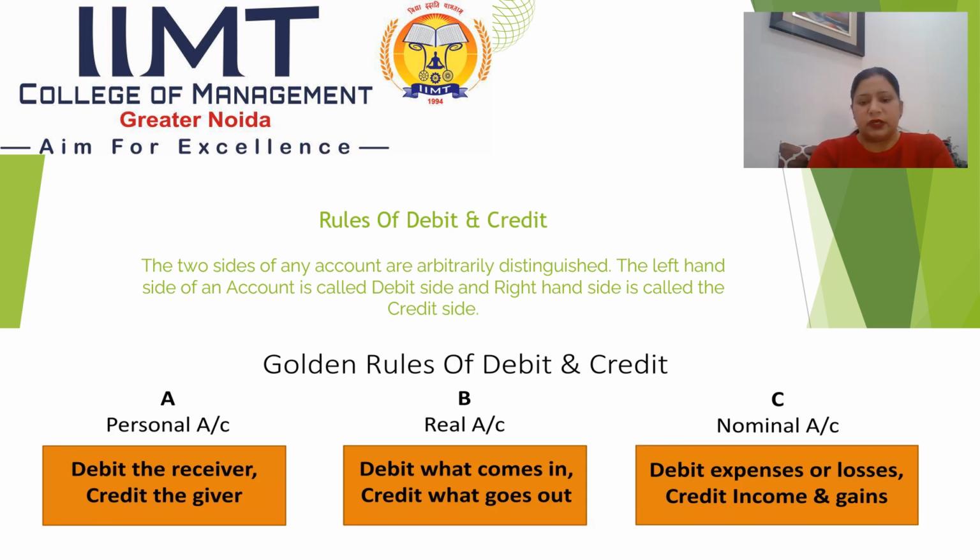The third one is nominal accounts. These are related to incomes and expenses. Debit all expenses and losses and credit all incomes and gains. This is the rule. When you earn something, it will be credited. When you are paying for something, for some service, etc., it will be debited.